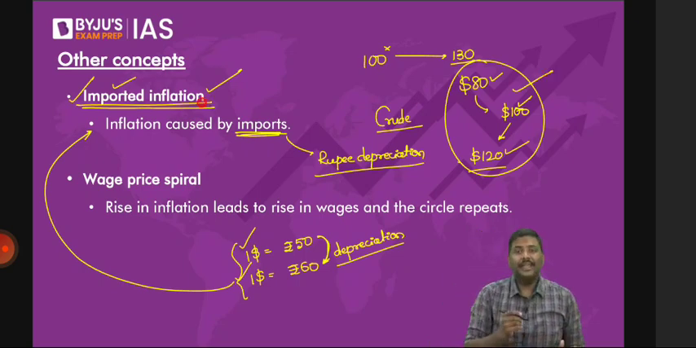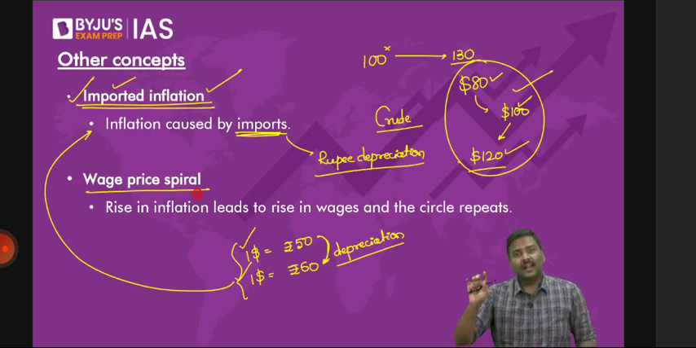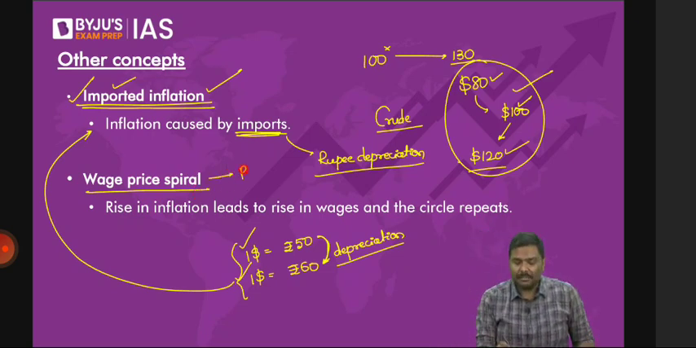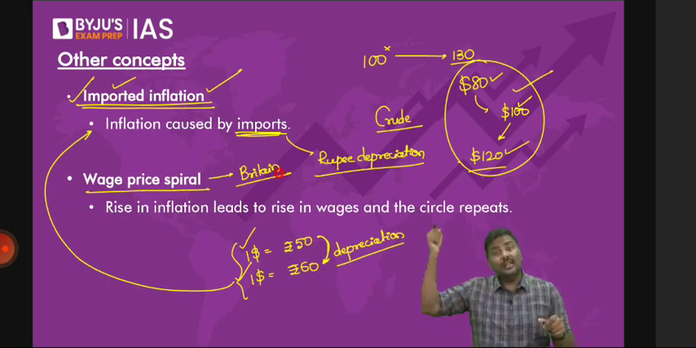So imported inflation. Next concept, wage price spiral. We are concerned that now there could be a wage price spiral in Great Britain. This was there a couple of days ago in the newspaper. Please be very careful. There's a concern that there could be a wage price spiral in Britain. Now, what is this wage price spiral?